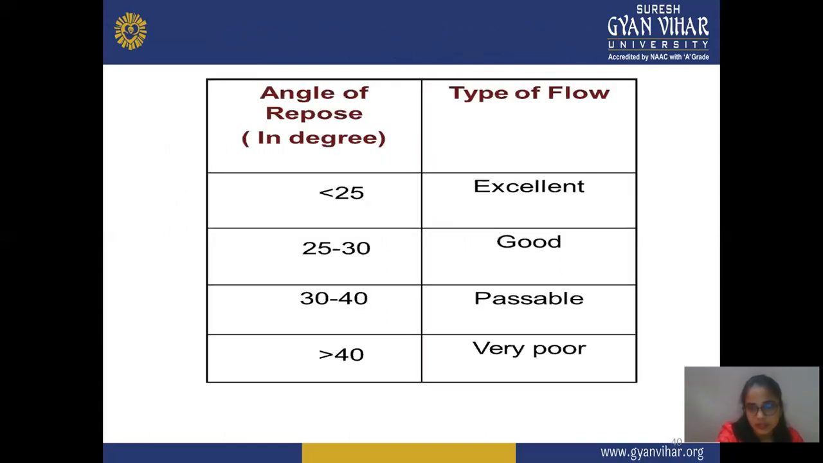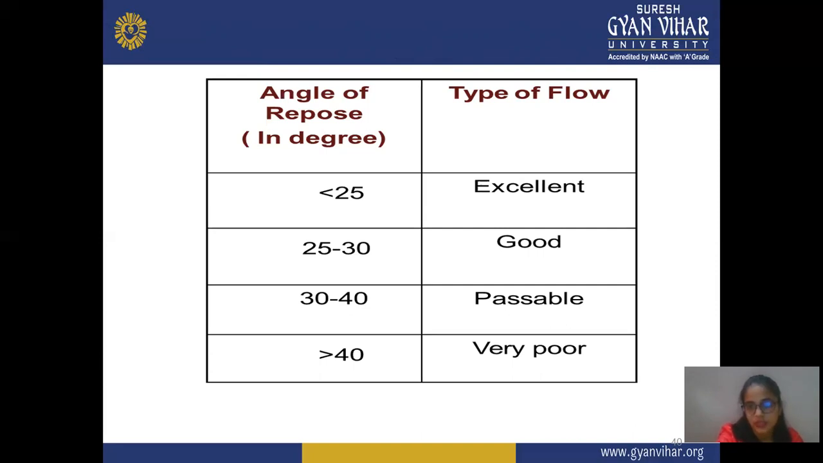These are the readings according to type of flow and angle of repose. If the angle of repose is less than 25, then it shows excellent flow. Between 25 to 30, it is good. If it is between 30 to 40, it is passable. If it is more than 40, then it is very poor.